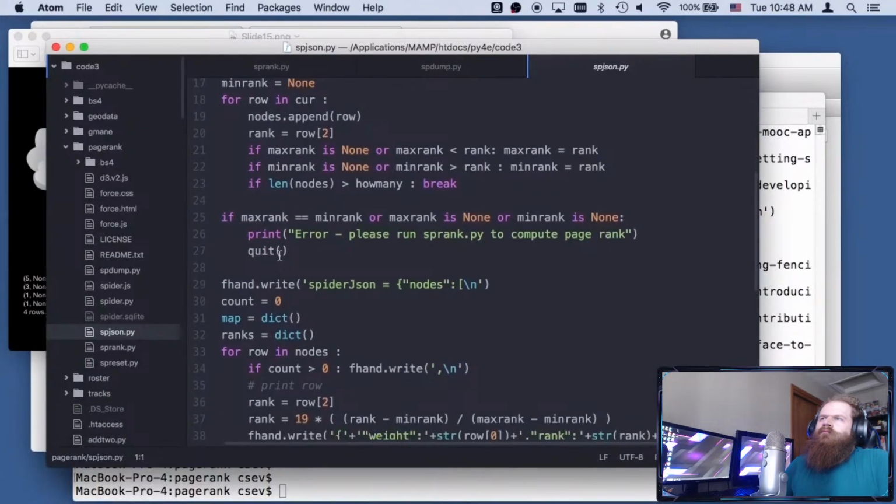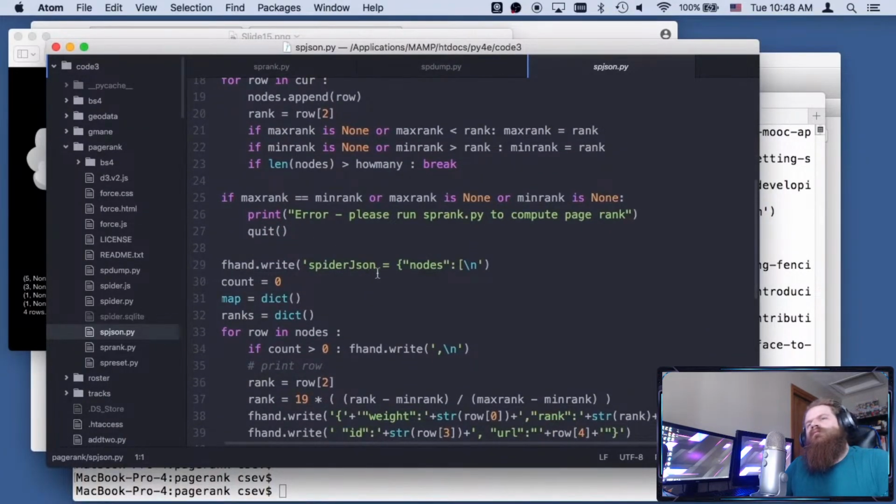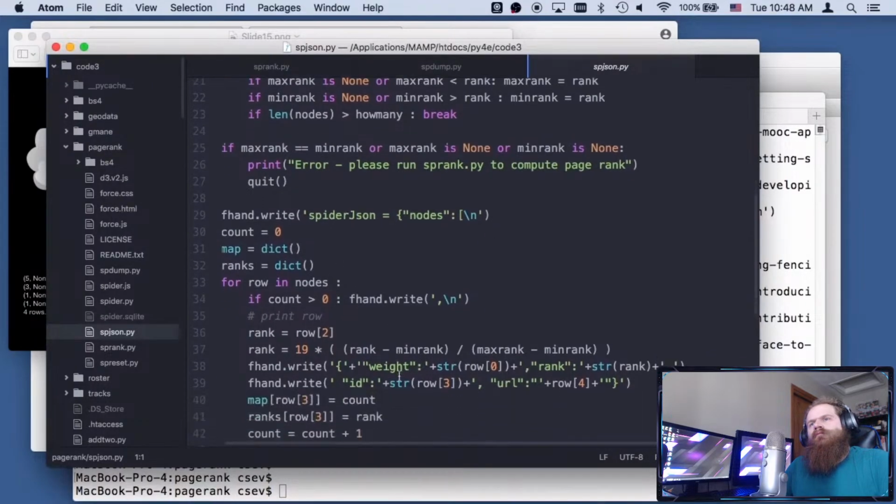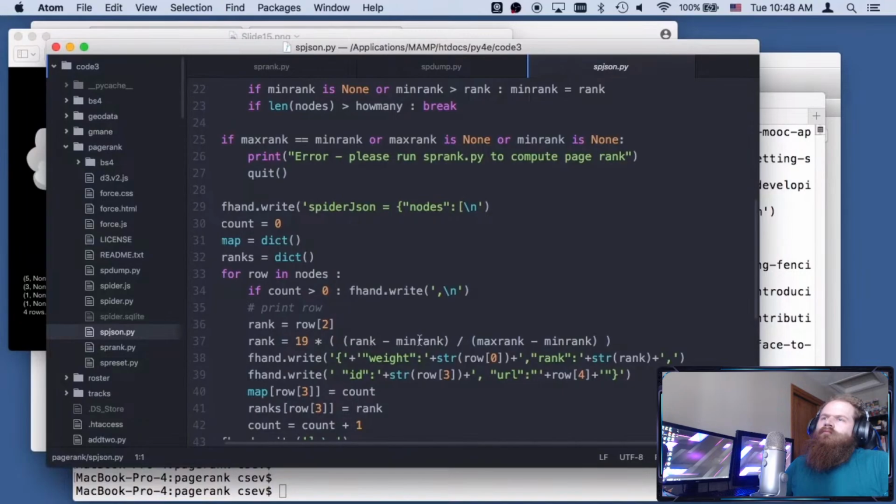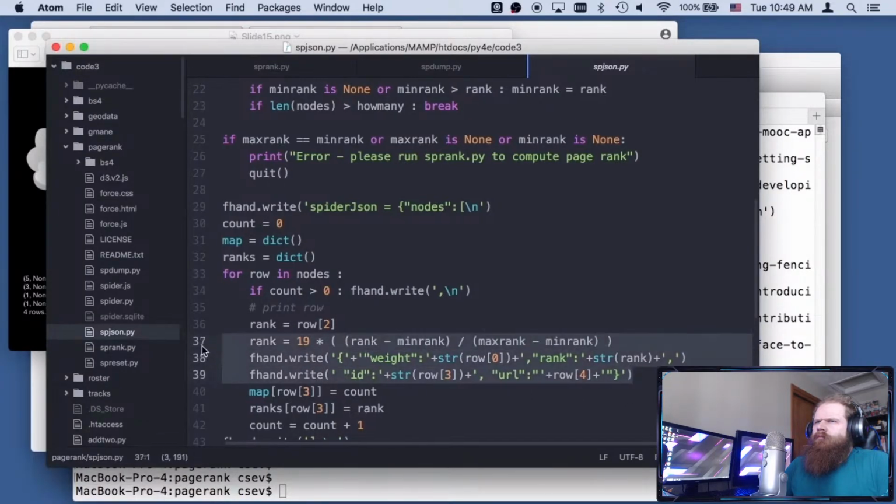And so this is just checking. And so we're going to write out a file. We'll see what the format of this is. It's just a JavaScript file, and we're going to write it out. We're basically normalizing the rank. We're subtracting the minimum rank, and because we're going to turn this into line weight, the thickness of the line, we're dividing by the range. We're normalizing the rank to be the thickness of the line and the size of the ball. You'll see all this, and so this is really just writing some JavaScript with the little strings and stuff like that,